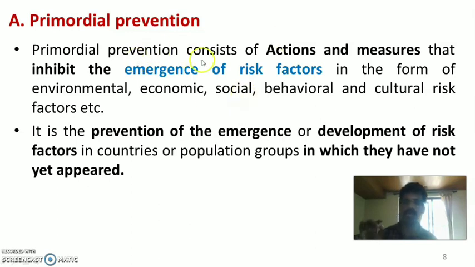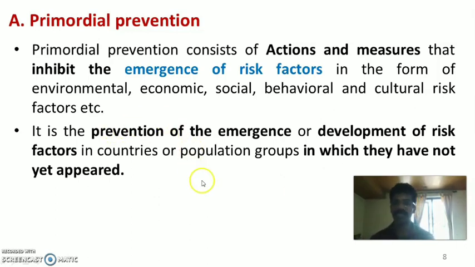So primordial prevention consists of actions and measures that inhibit the emergence of risk factors such as environmental, economic, social, behavioral and cultural risk factors. Thus primordial prevention is the prevention of the emergence or development of risk factors in countries, in the population, or in the family or population group in which they have not yet appeared. So its application is before the emergence of the risk factors, which may appear in the future, and that has to be prevented.